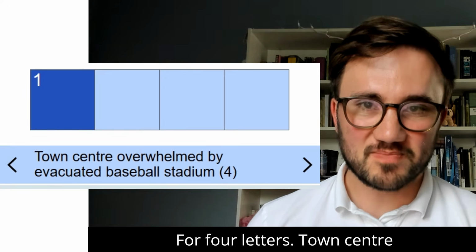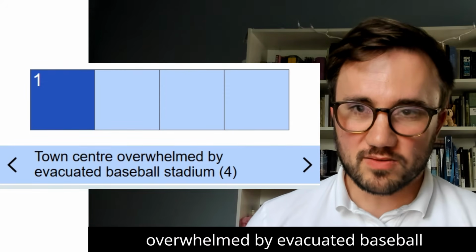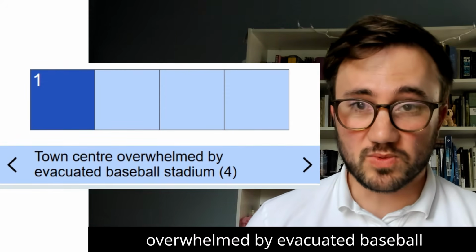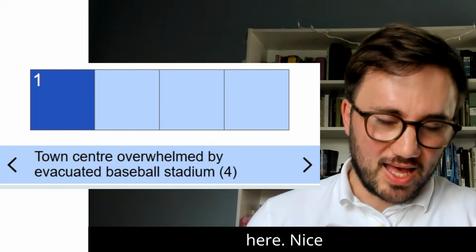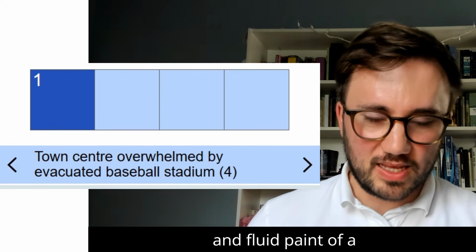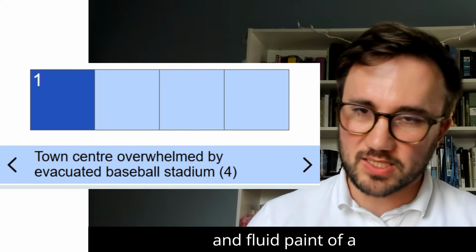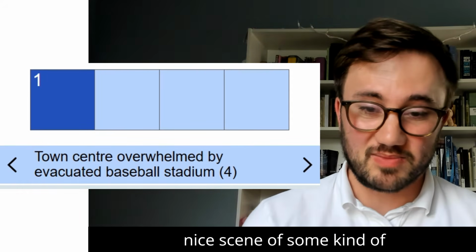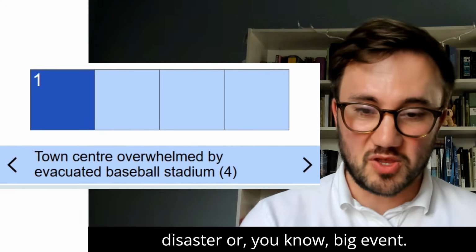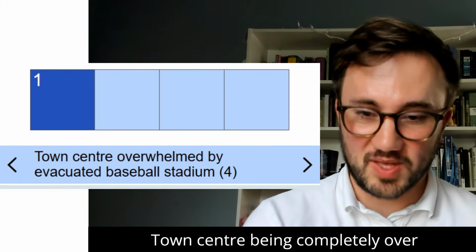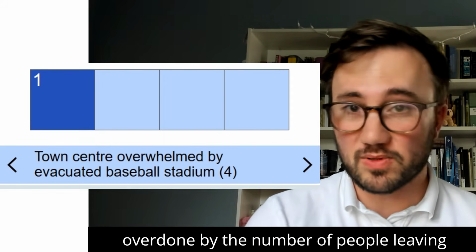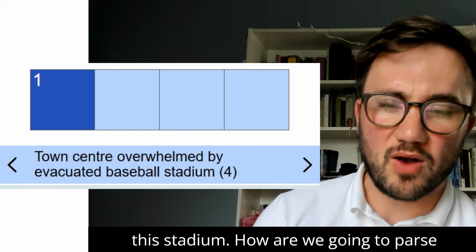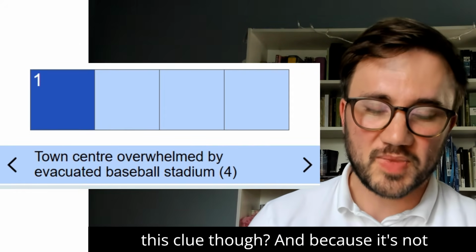For four letters, town centre overwhelmed by evacuated baseball stadium. So a fun surface read here, nice and fluid, paints a nice scene of some kind of disaster or big events. Town centre being completely overdone by the number of people leaving this stadium. How are we going to pass this clue though?